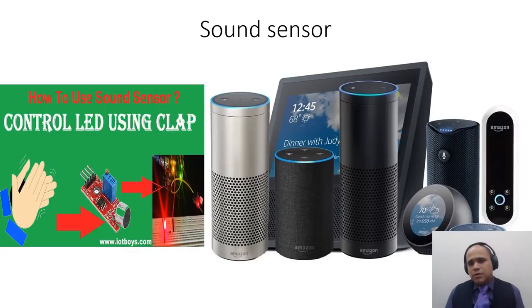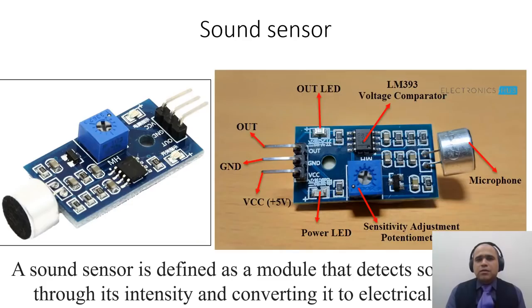Now, many of you might have heard of clap based home automation. So when you just clap, then you get some light turned on or something. Or nowadays there is Alexa to whom you just say, Alexa, turn on that light, and it will turn on the light. So what is the sensor inside these kinds of devices? The answer to this question is sound sensor.